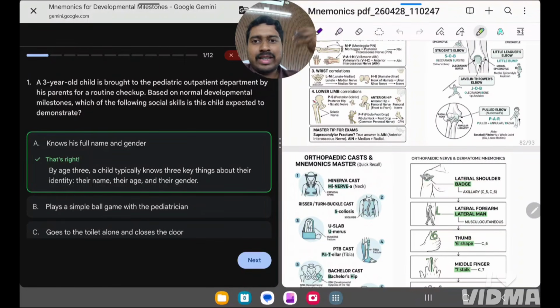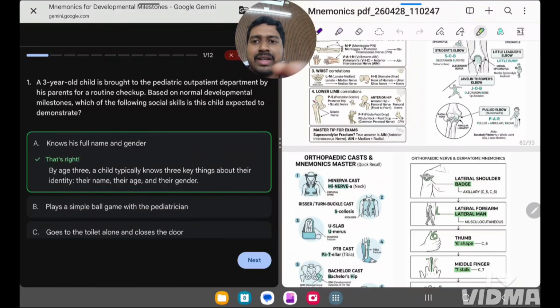Okay, so I'll be solving certain MCQs and with that I'll be telling you tricks to remember these things so that you won't forget them during your INICET and upcoming NEET PG. Okay, so your first question is a 3-year-old child. These are basically a mixed bag of questions, so we'll be going through important things only.